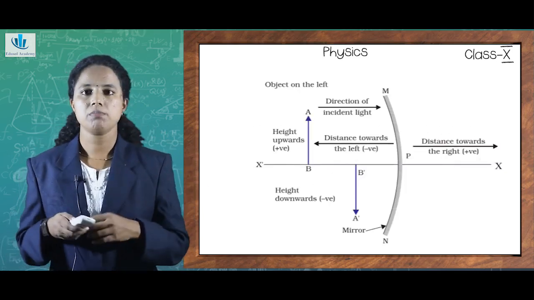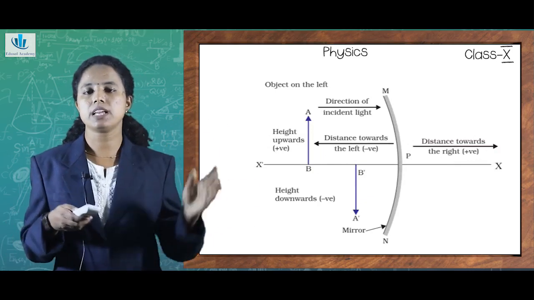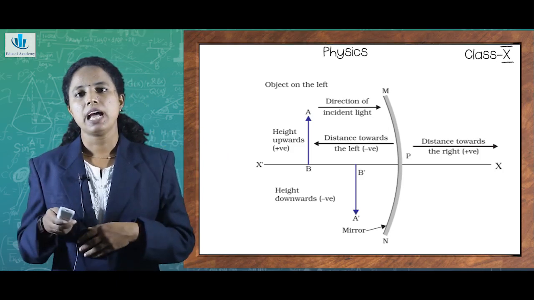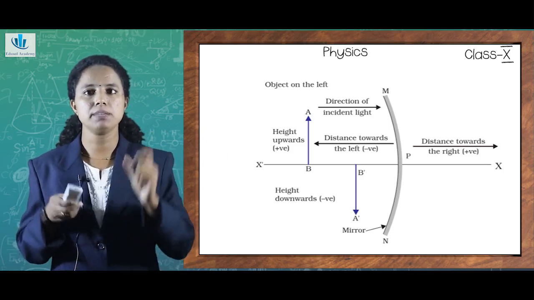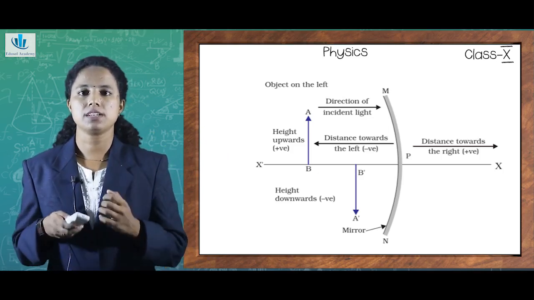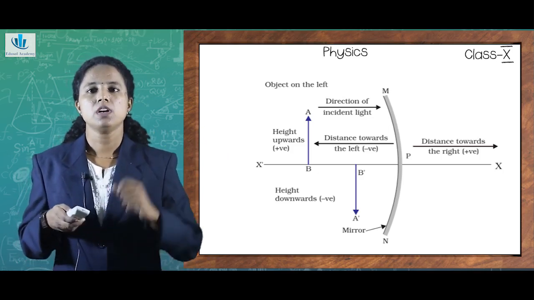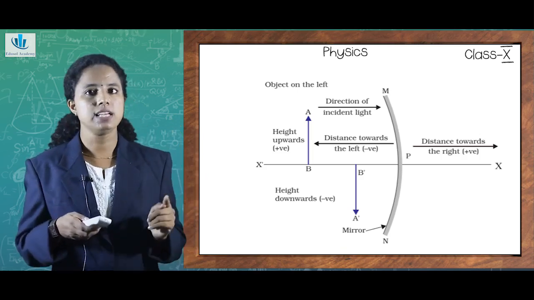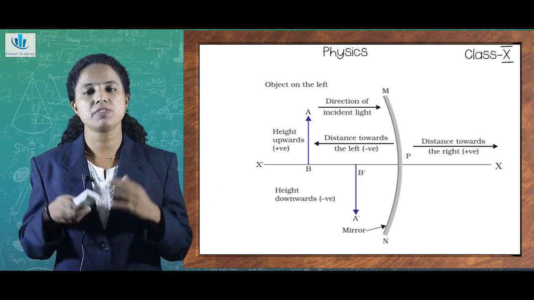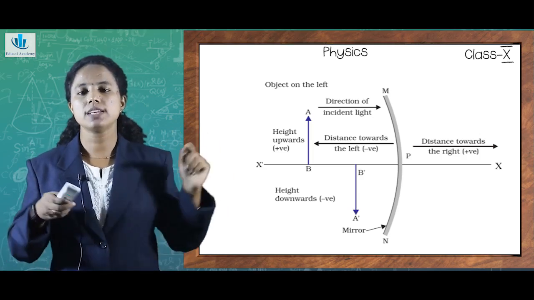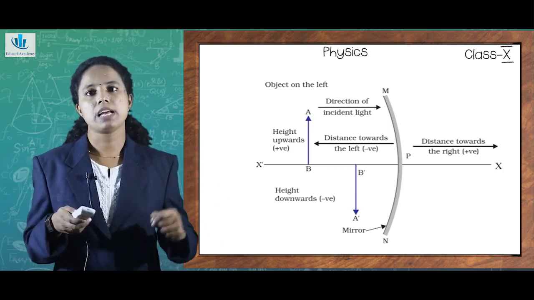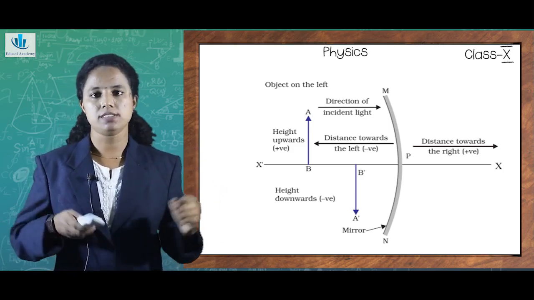By looking at this diagram, you can see a concave mirror with reflecting surface MN, and so many facts are being depicted. In order to consider how sign conventions are taken, we need to understand a fact. In this figure you can see all the distances parallel to the principal axis are measured from the pole of the mirror. So the center of the mirror is called the pole of the mirror. By keeping the pole of the mirror as the center, we measure the distance.